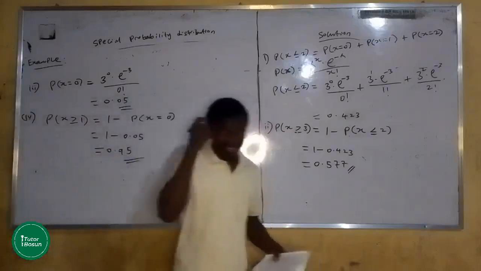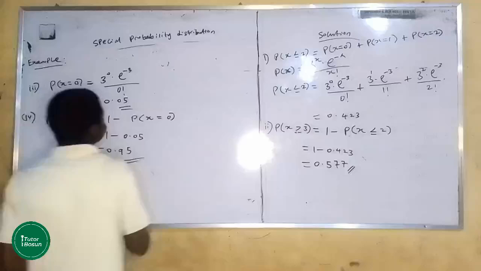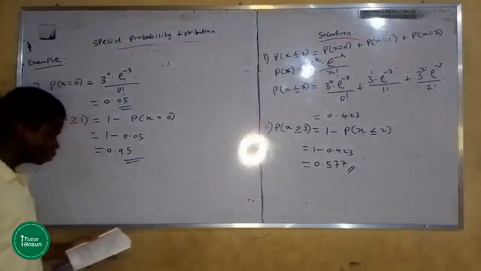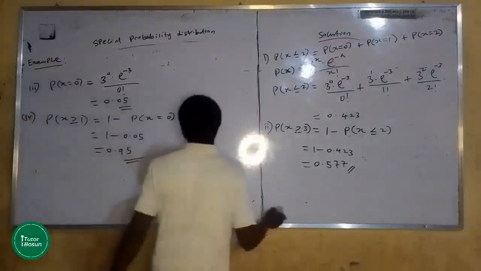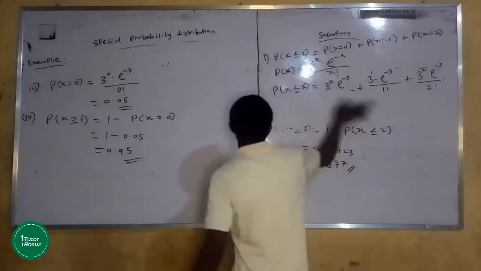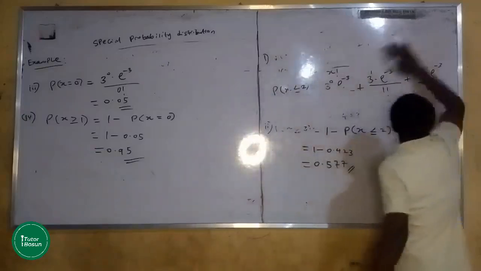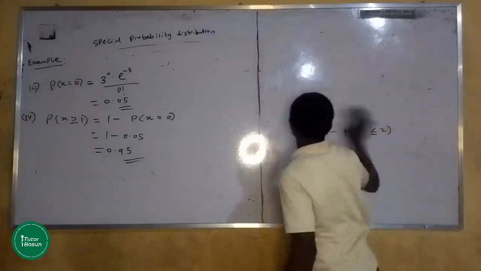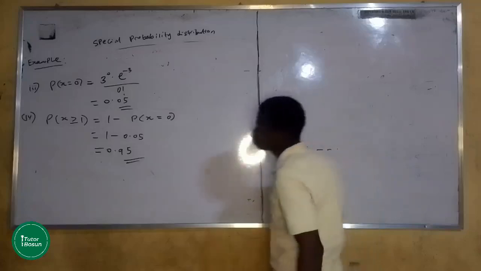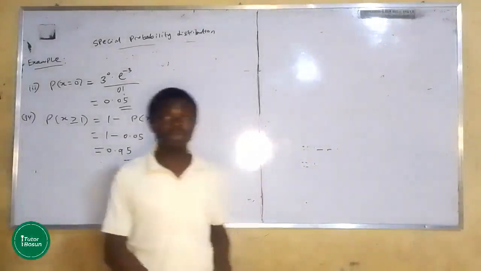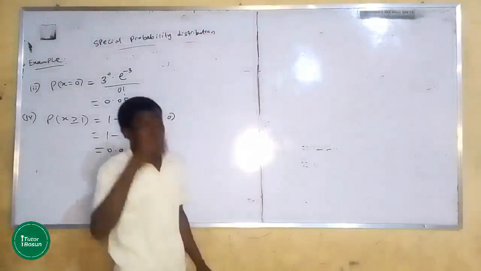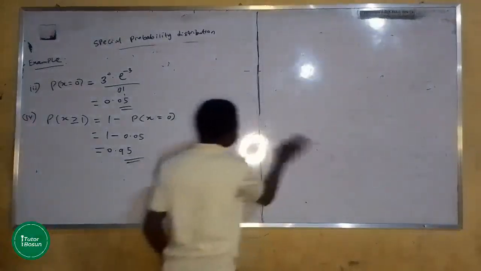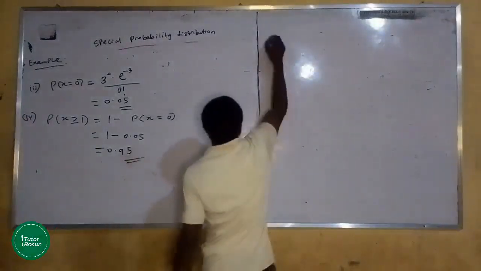So that's a good example of Poisson distribution. We will also be solving one more example on Poisson distribution before we come to the end of the lesson. Let's solve one example on Poisson distribution. Even with this last example, you should be able to tackle any problem on Poisson distribution because it has touched every area of Poisson distribution.